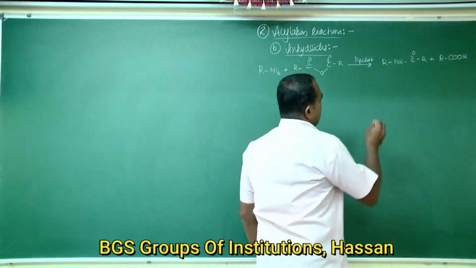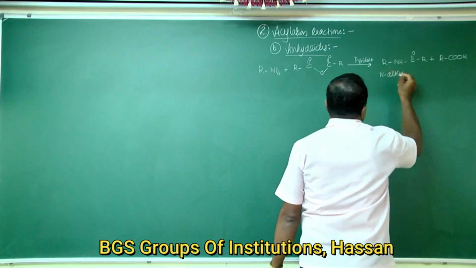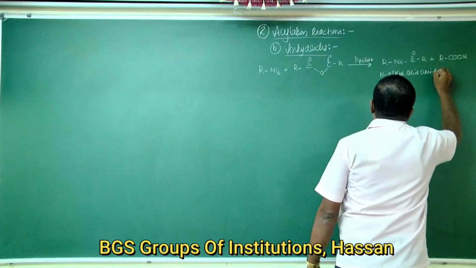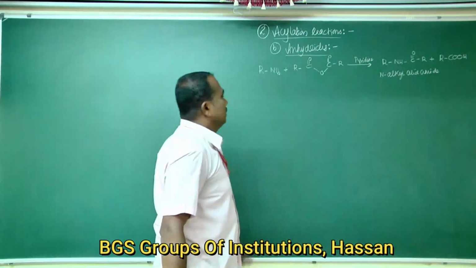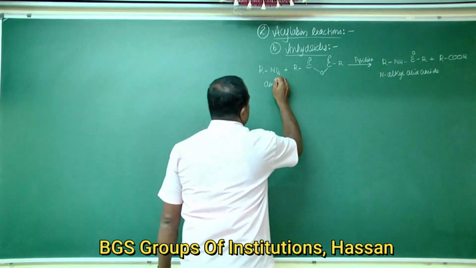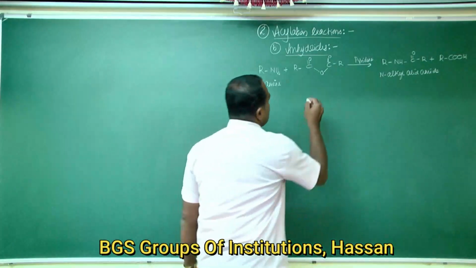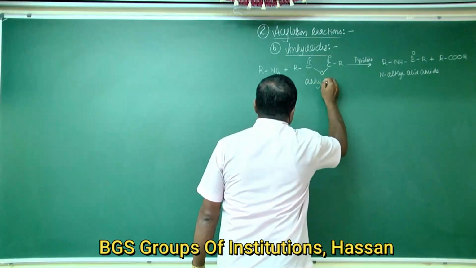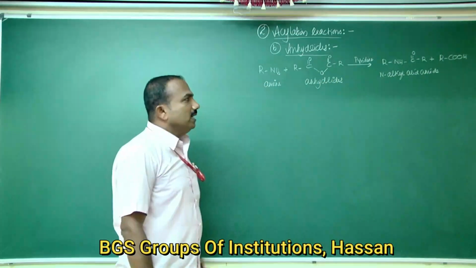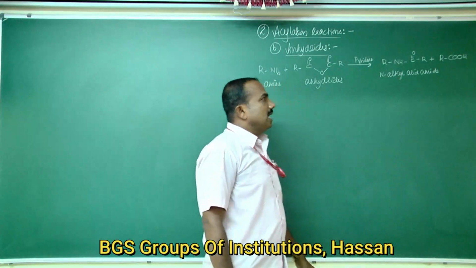So this is an N-alkyl acid amide. Primary amines, whether aliphatic or aromatic, react with anhydrides in the presence of strong bases like pyridine to form N-alkyl acid amides.